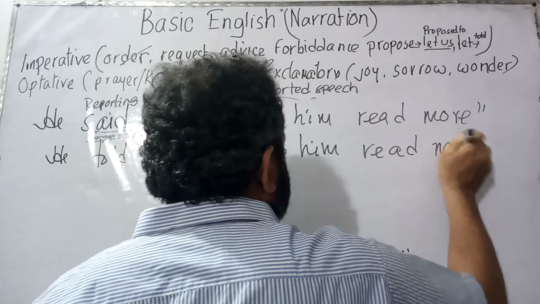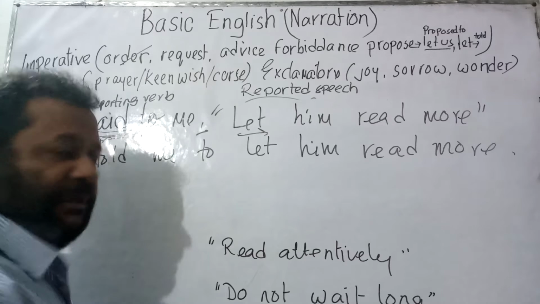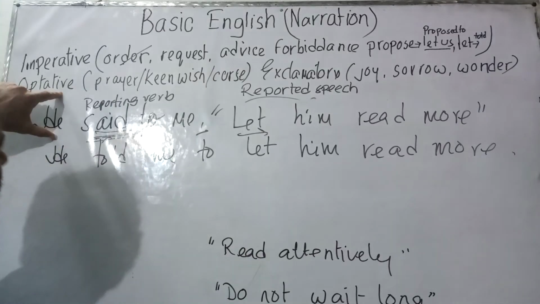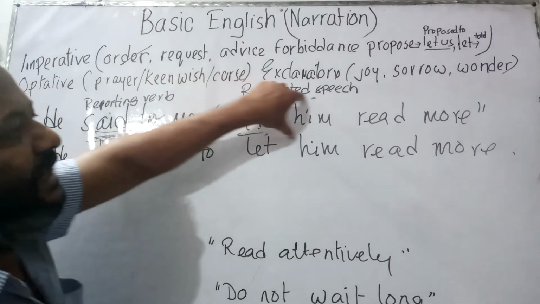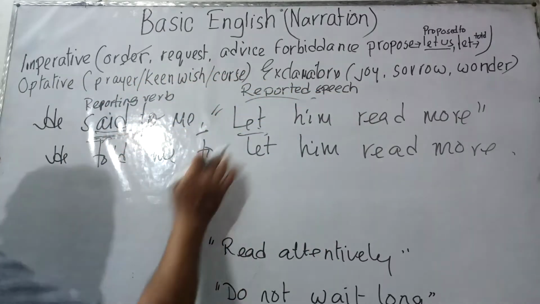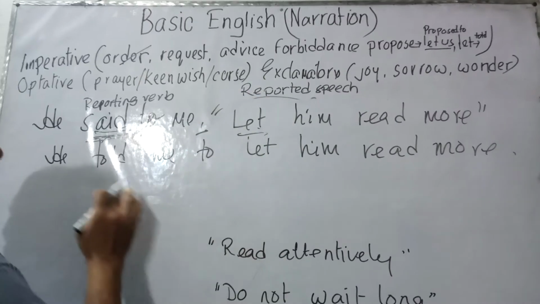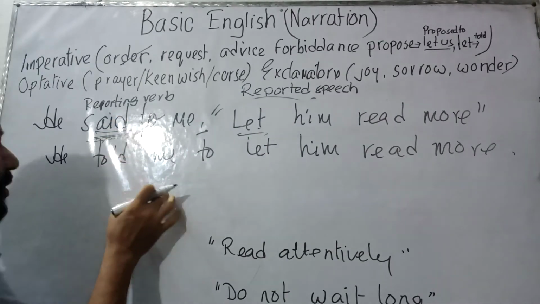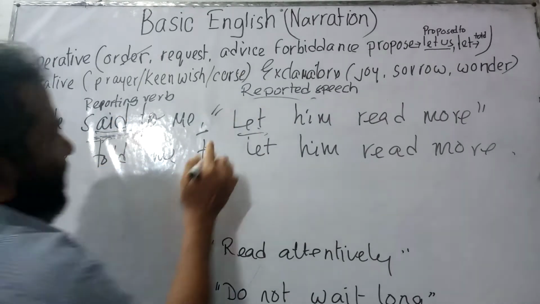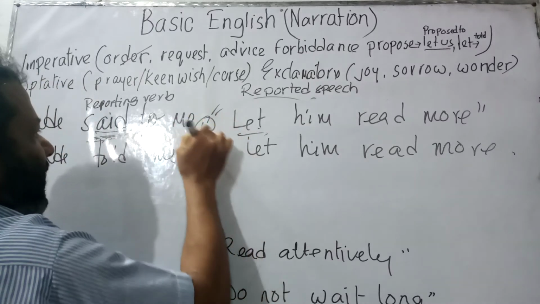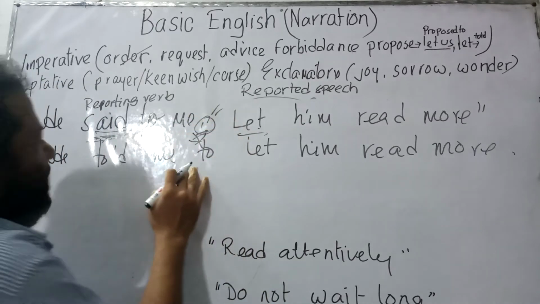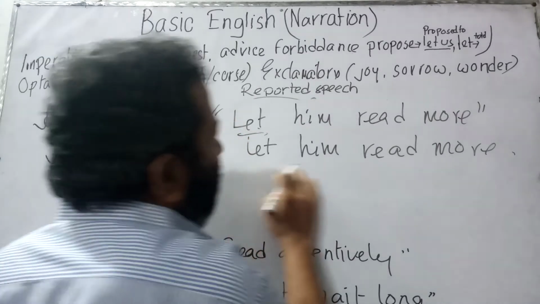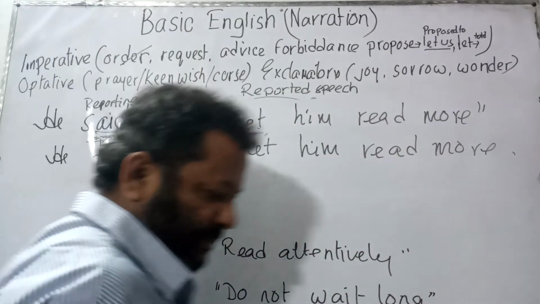read more. Now let us read the sentence from the beginning. He said to me, "Let him read more." Now as long as it is only "let", so "said" would be turned into "told". So he told me. Then instead of the comma, I have written here "to". He told me to let him read more.